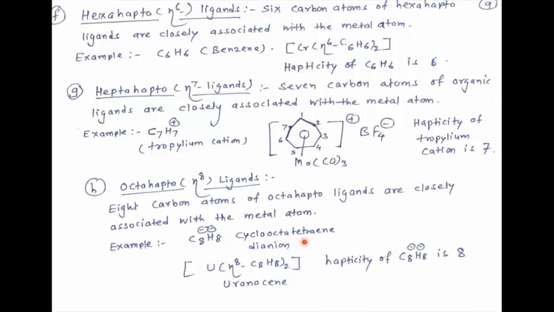This cyclooctatetraene dianion contains 8 carbon atoms and attaches to uranium. So this is the organometallic compound called uranocene. And in this case, the hapticity of this cyclooctatetraene dianion is 8.